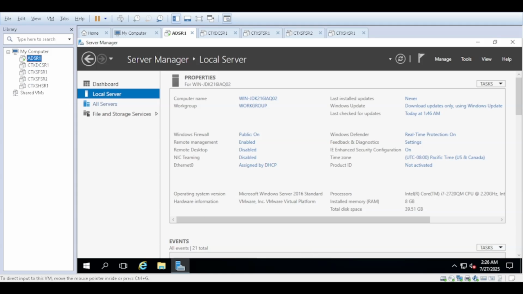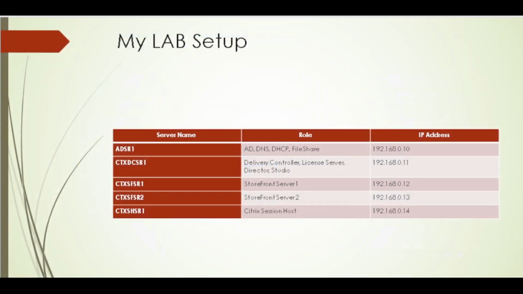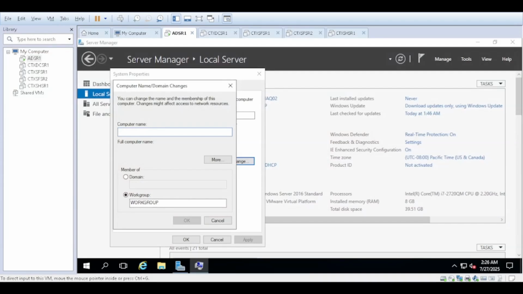So let's configure our first server. I will configure the local server first. Change the name as per our lab setup. Let me change the name to ADSR1.